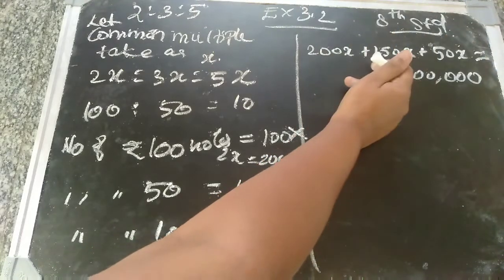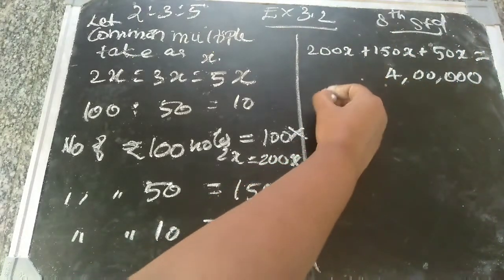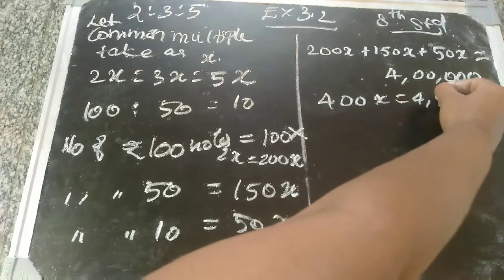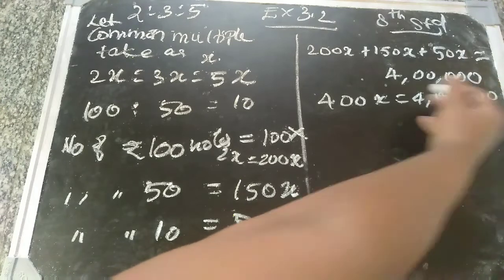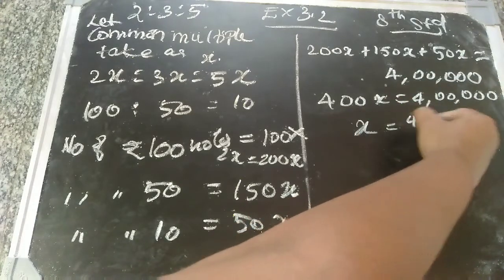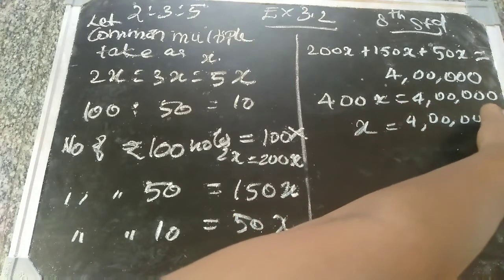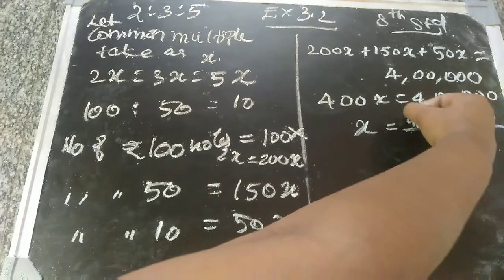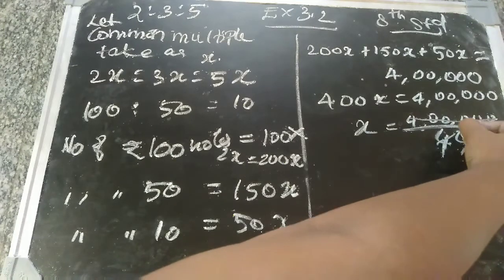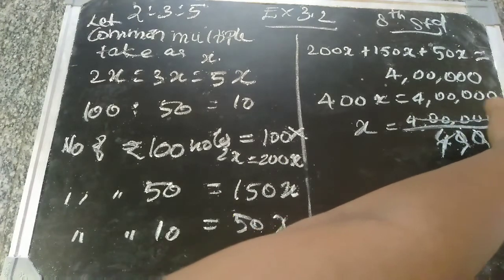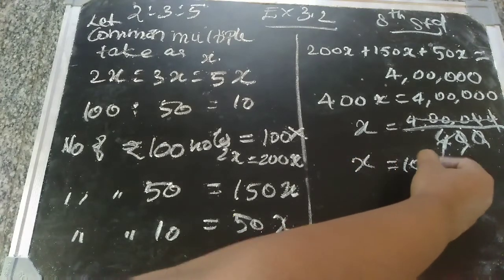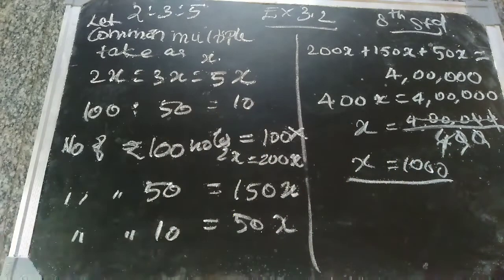Now 200 plus 150 is 350, and 350 plus 50 is 400. So 400x is equal to 4 lakh. We need x, so x is equal to 4 lakh divided by 400. Cancelling the zeros, 1 4 is 4, so x is equal to 1000. The common multiple is 1000.